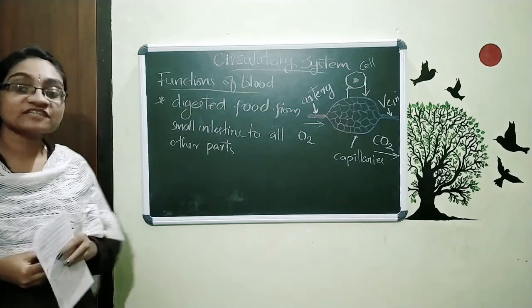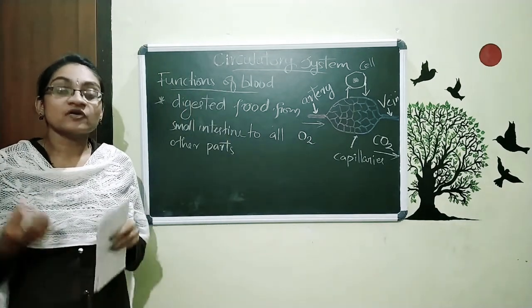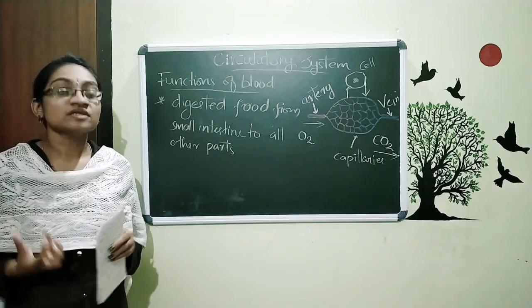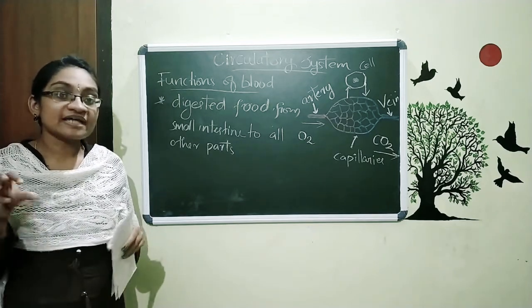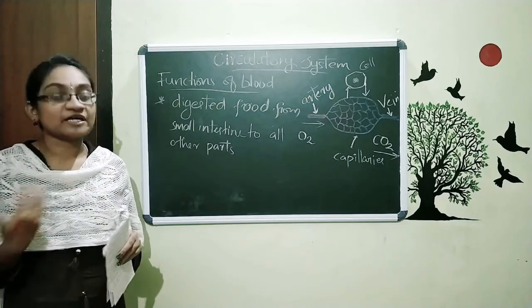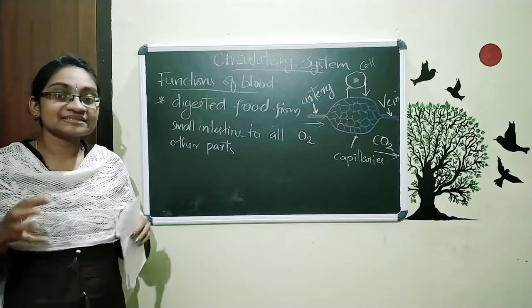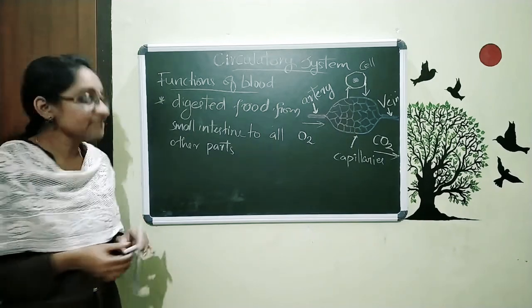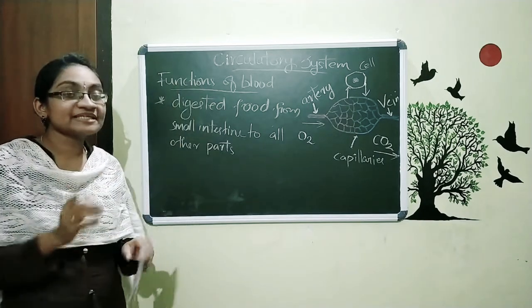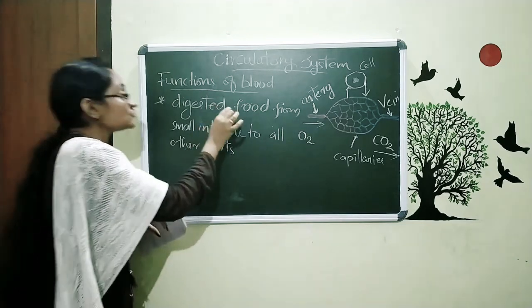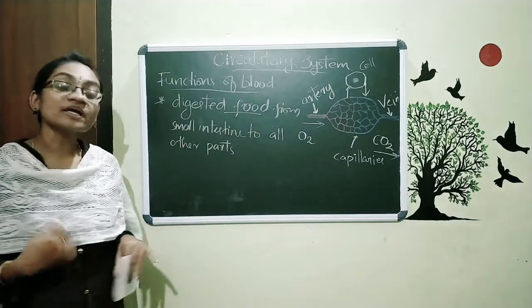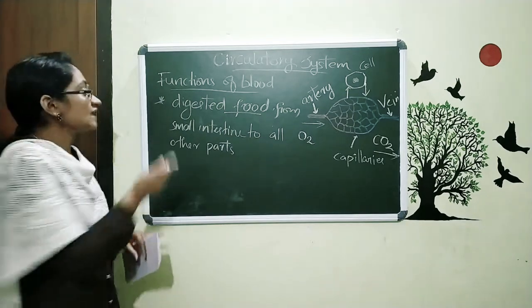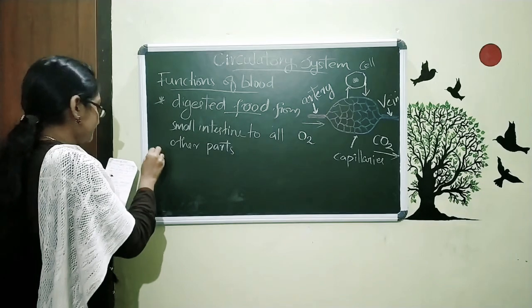For the better functioning of all other organs, we need digested food, or we can simply say that we need energy. So for that we have to transfer all this food to all parts of our body. Actually it is absorbed from the small intestine, and the transport is done by blood. That means the blood is collecting the digested food from the small intestine to other parts of our body. So that is the third function of blood.